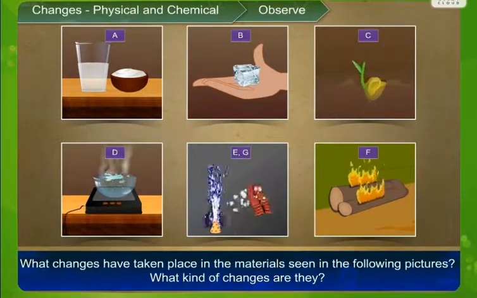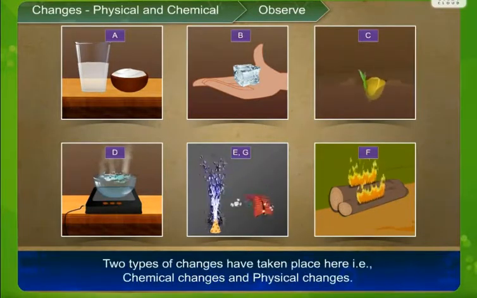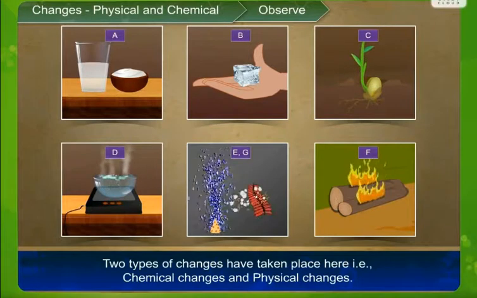Now you can see in the picture A. If you observe it carefully, in picture A, milk is converted into curd. In picture B, ice is melted. In picture C, a seed is germinated. In picture D, something is boiling. In E and G, it is bursting of crackers. And in picture F, you can see that the wood has caught fire.